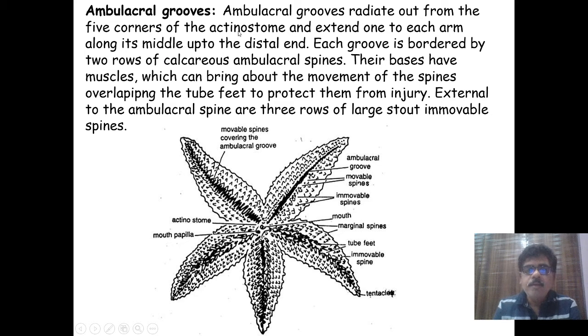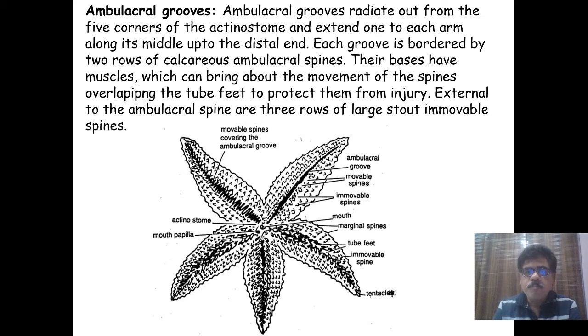They radiate from the actinostome and extend one to each arm along its middle up to the distal end.